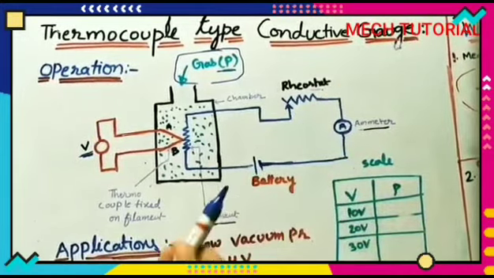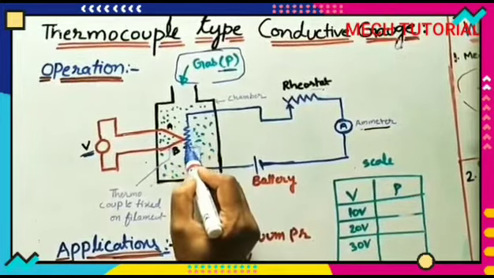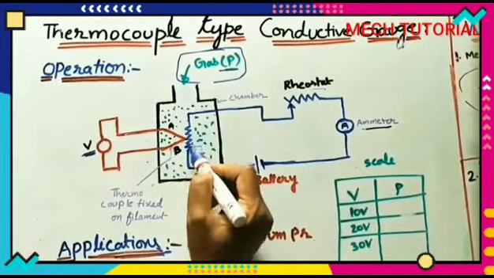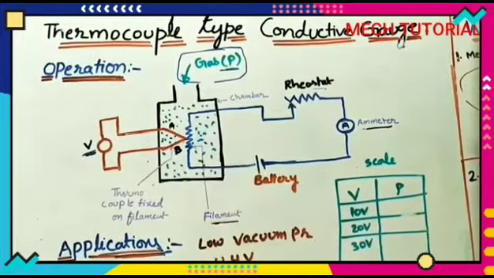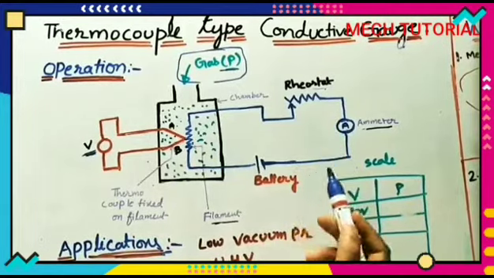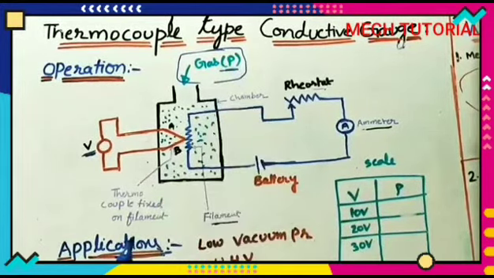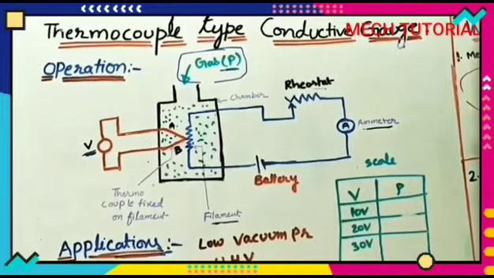Disadvantages of this gauge are: this filament is very thin, so it will get burned frequently. Every 6 months or 3 months we have to change this. Next, electricity is a must for finding the pressure value, so without electricity it is not working.